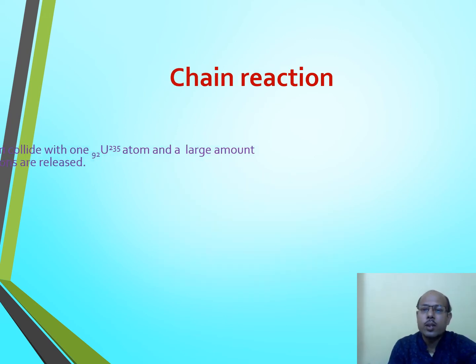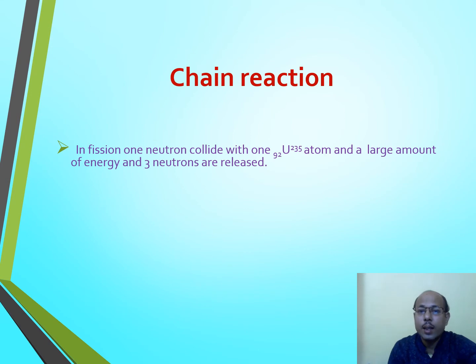Now we are going to discuss chain reaction. As the name suggests, chain reaction means it automatically proceeds further. In the previous diagram we have seen that one neutron collides with a uranium 235 atom, and a large amount of energy is released with three neutrons.